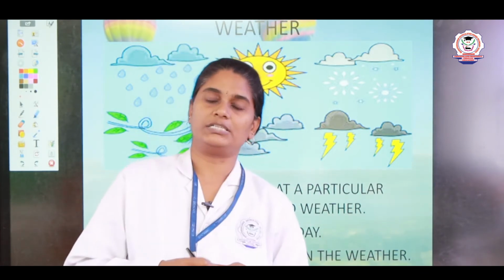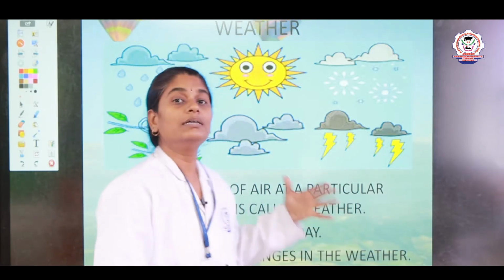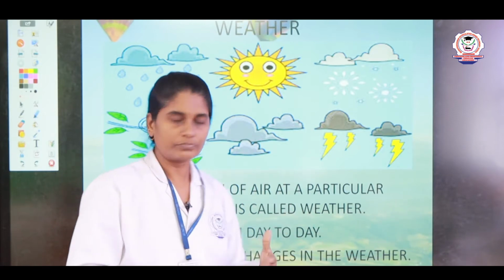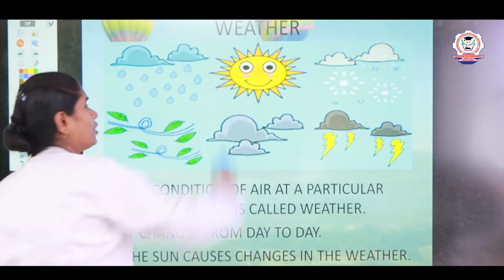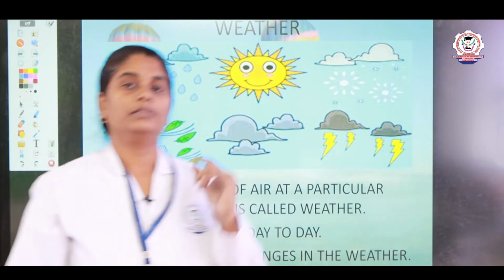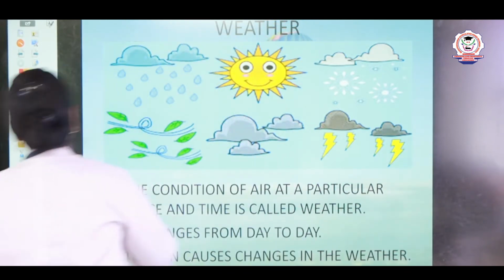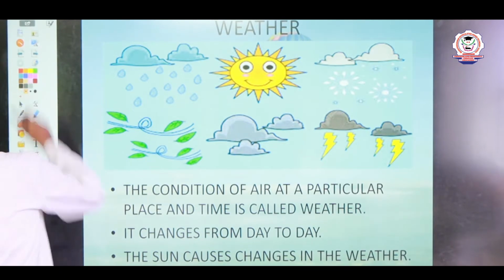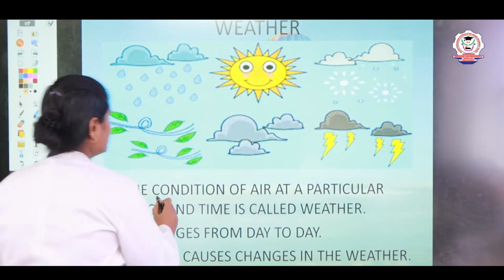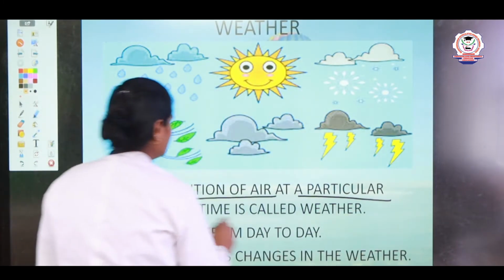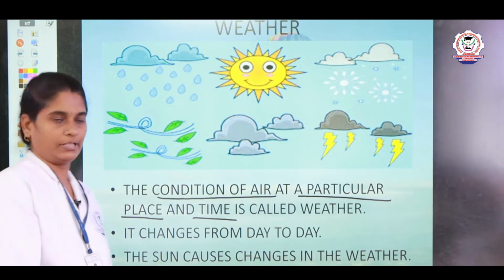So, what is water vapor? Water vapor is nothing but what we call humidity. Humidity is nothing but the presence of water vapor in the air, right. In your 2 marks, they will ask a question, what is weather? So, you have to define it: the condition of air at a particular place and time is called weather, right.